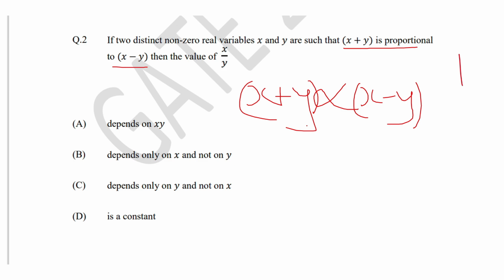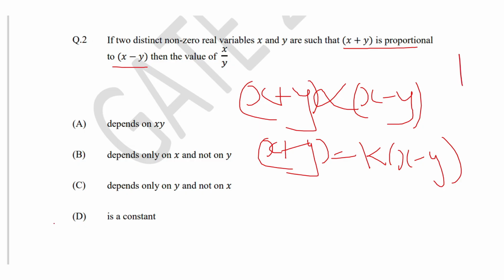So eliminating the proportionality symbol, we'll get x plus y is equal to some constant k into (x minus y). Solving this equation, we'll get the answer x by y as some constant, that is in terms of k. The solution is posted.